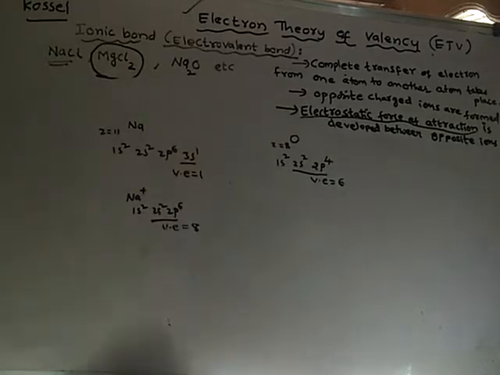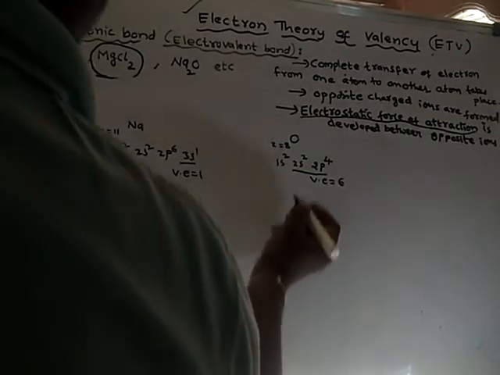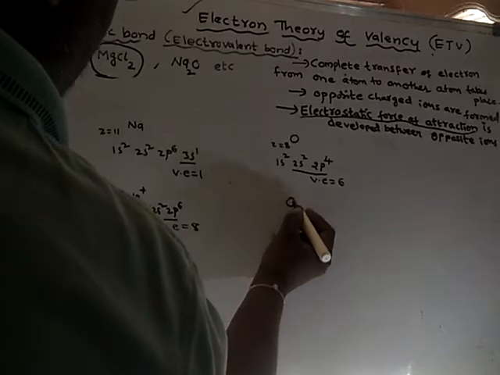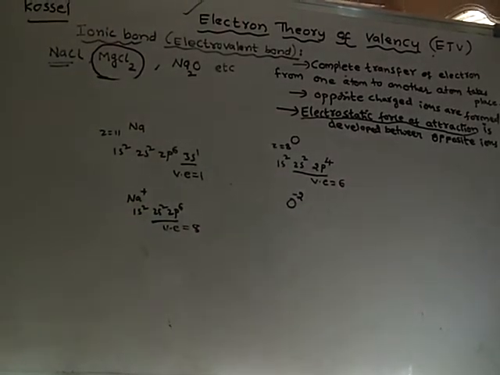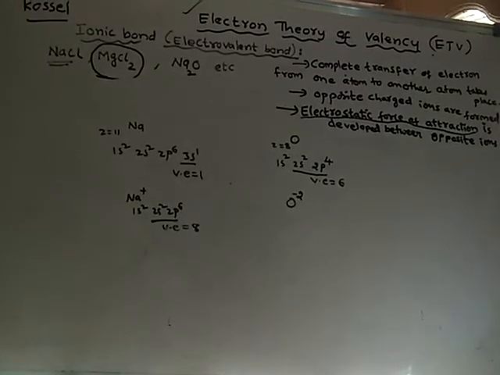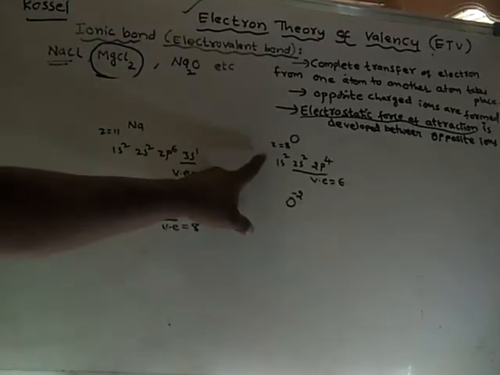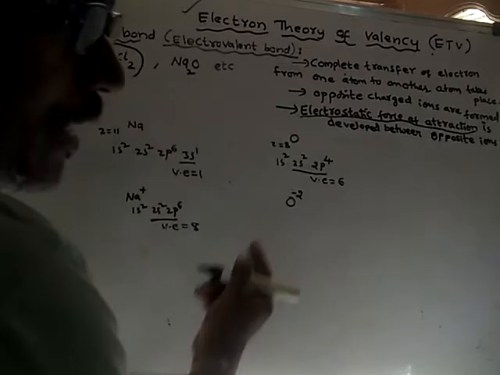So now oxygen is an unstable atom. In order to get stability, oxygen should get 2 electrons. It has to get 2 electrons from somewhere. After getting 2 electrons, the oxygen will get two negative charges, because each electron is one negative charge. So after getting two electrons from somewhere, this oxygen will become O minus 2.